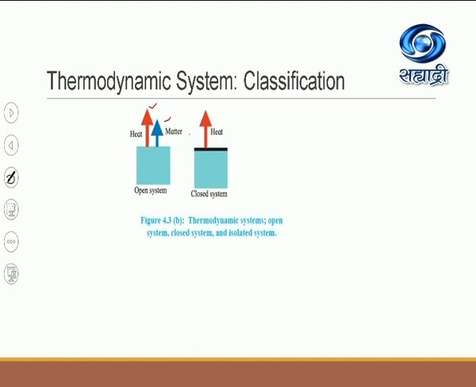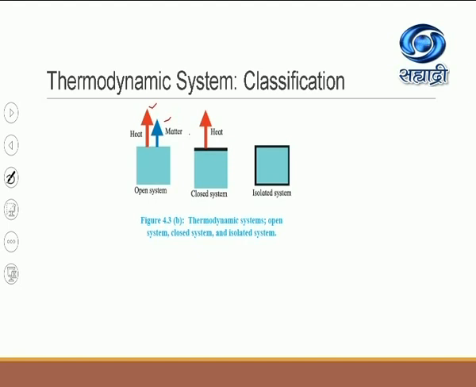Now I'm keeping the water for boiling, but remember, I will close the lid of the kettle in which the water is boiling. Now you tell me, is the matter, that is the steam, allowed to pass? The answer is no. So remember, a system in which heat energy gets transferred but not the matter is called a closed system. After that, we have to see the third type of system, the isolated system.